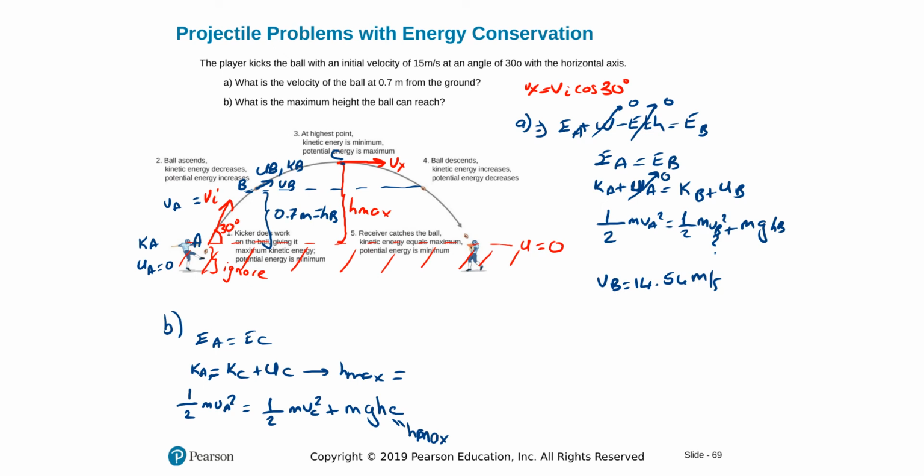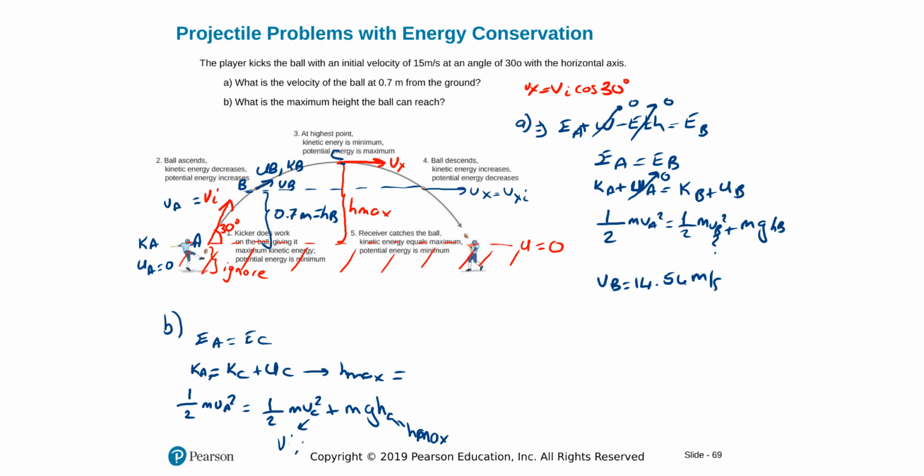So hc is equal to H maximum, and Vc is equal to the x component of initial velocity. Remember, for this projectile, horizontal component always constant, and it's equal to Vx initial. This C here is a subscript. Don't think it's a different value, folks. So this is Vx initial.